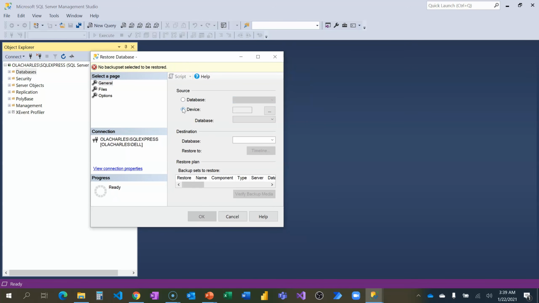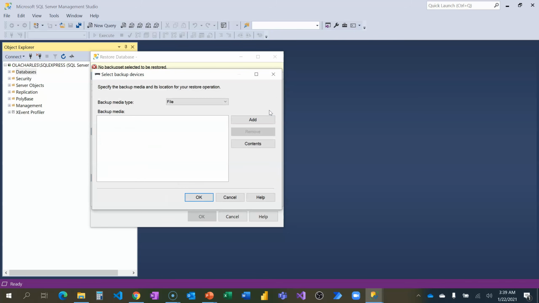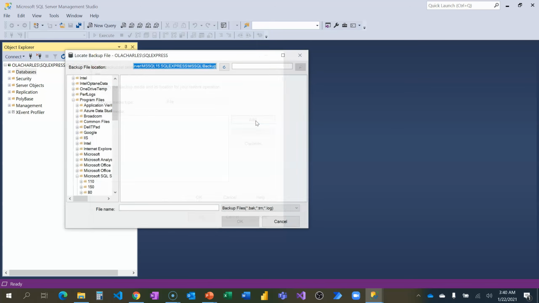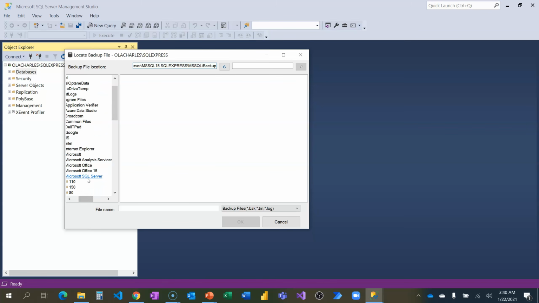Mine is on the device, meaning it's on this PC, and I have to locate where it is. It's a file, and I'm going to click on add. Locating where it is now, I'm going to come down to this, the backup folder. If I have it inside the backup folder, automatically it's just going to pick it up. But because I am before the backup folder, which is this guy, yeah, this is where I am. Do you see now? I'm able to locate it now.